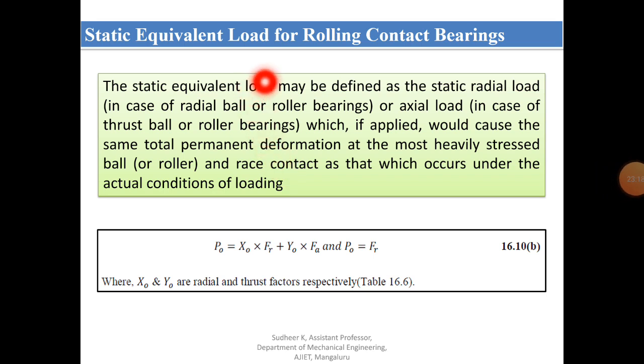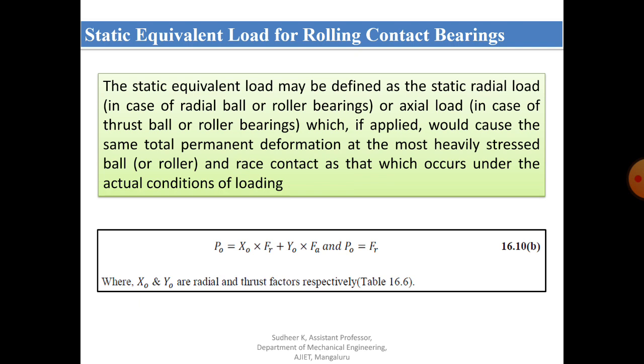Static equivalent load for rolling contact bearing is nothing but the static radial load or axial load which, if applied, would cause the same total permanent deformation at the most heavily stressed ball and race contact as that which occurs under the actual condition of loading. So this is nothing but the static equivalent load.